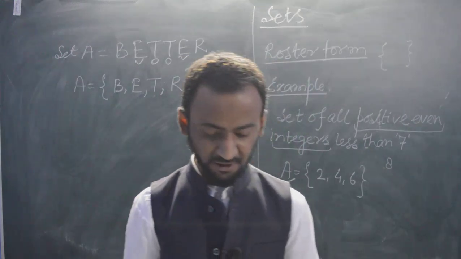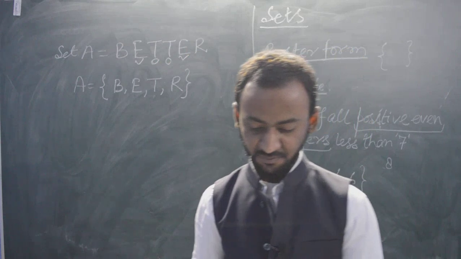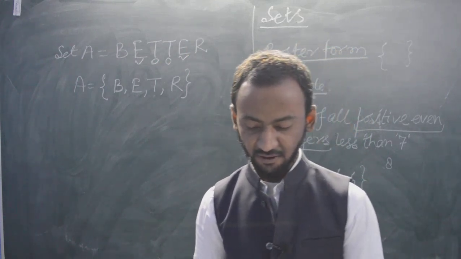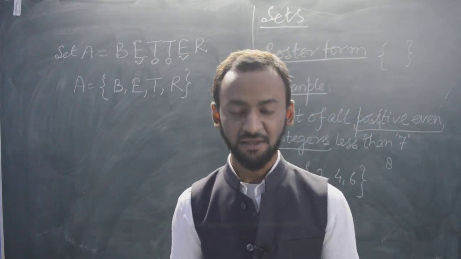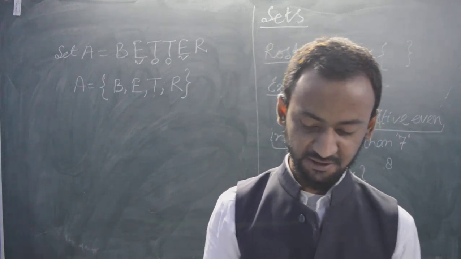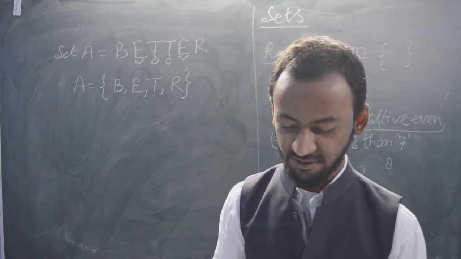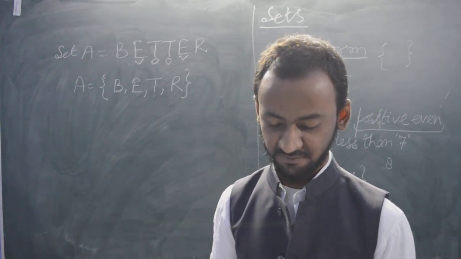We will not write the repeated letters in the set because one letter is already there, so it will serve for all the repeated letters.